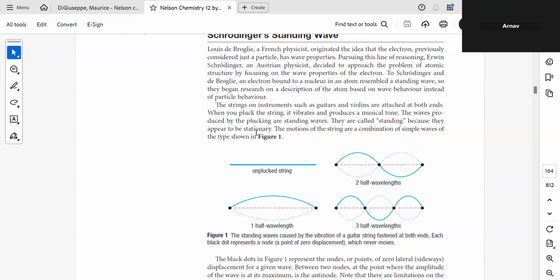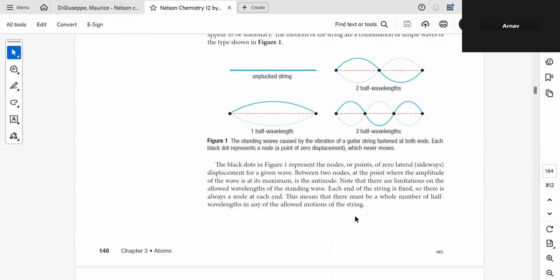Although it is moving, it will appear to you like a standing wave. They are called standing because they appear to be stationary. The motion of the string is a combination of simple waves, right? First it will move forward and backward. So basically that is your standing wave, correct?